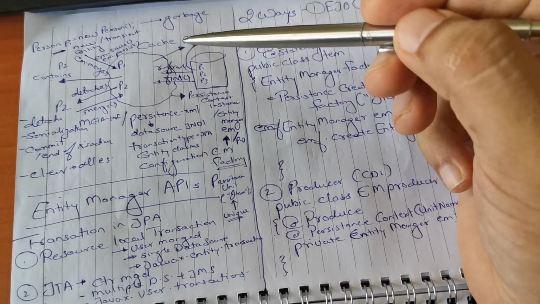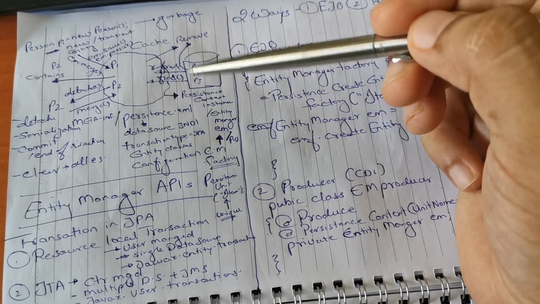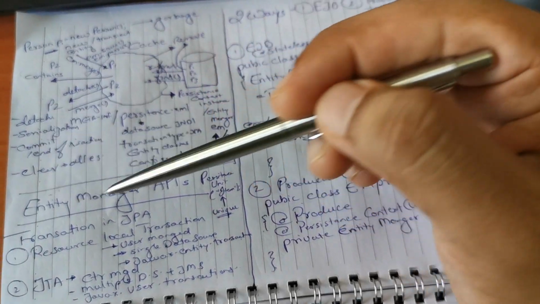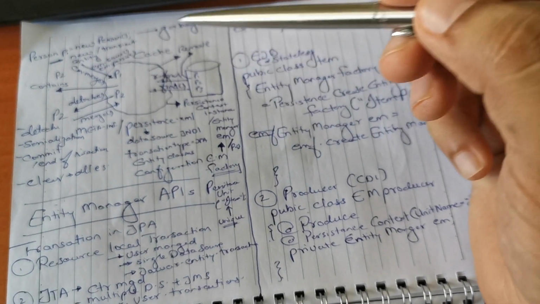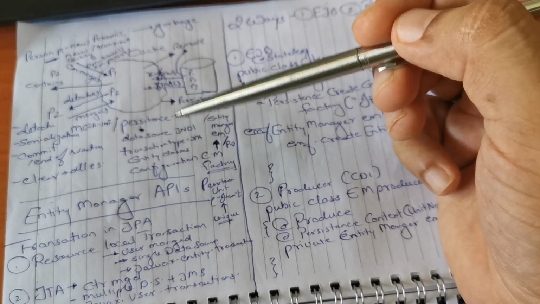We also have a removed state. When we remove anything, it will get removed from the context as well as from the database; that record will get removed from the database. So this is how we understand how persistence gets managed, and what the entity states are in JPA or Hibernate.